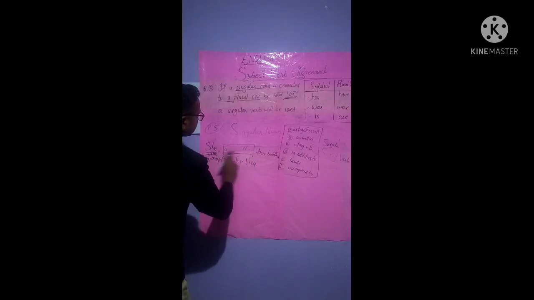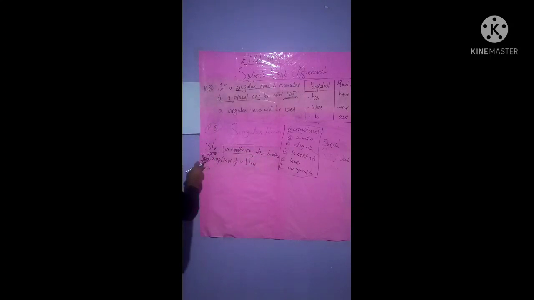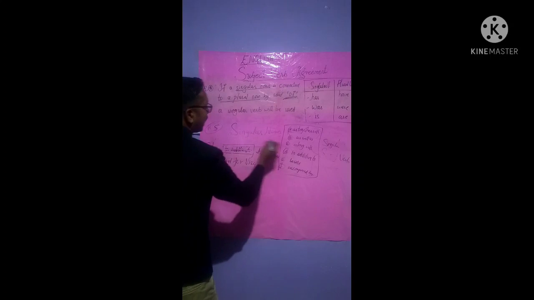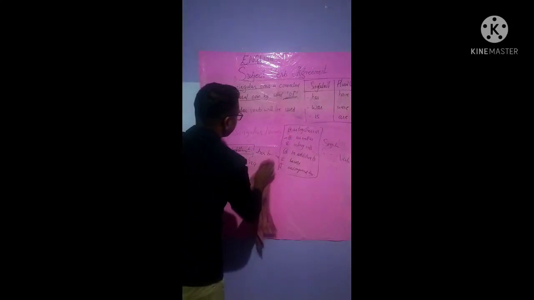She in addition to her brother has applied for visa, isn't it? This also is correct, but in order to make a correct sentence, we will not use in addition to, but we will use as well as, isn't it? Now for another example, I will write another one.